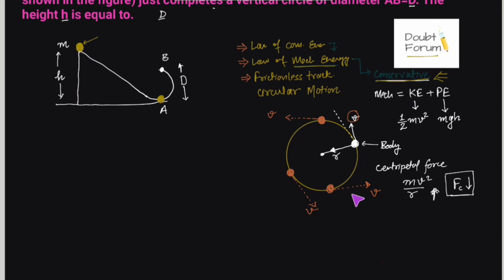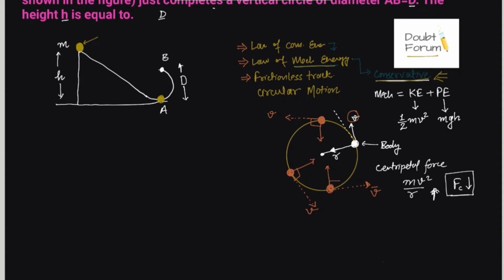So magnitude can be v, but its direction is changing, and we know velocity is a vector quantity. So even if only direction changes, we would say velocity has changed. So in a circular motion, the velocity of the object changes at every point of the circle. And centripetal force is always directed towards the center, but its direction would also change. When the body is here, centripetal force would be acting like this. When the body is here, centripetal force would be acting like this. So direction of velocity and centripetal force always keeps changing. But these two are always perpendicular, 90 degrees.